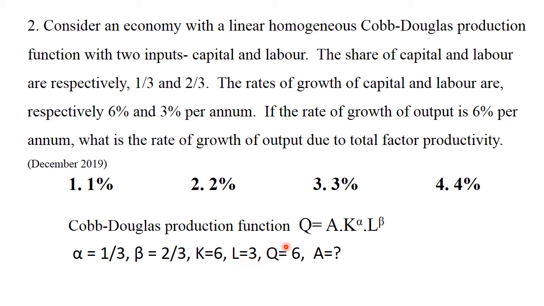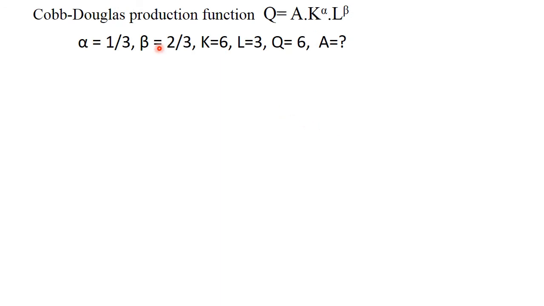The rate of growth of output, Q, is 6%. We have to find the total factor productivity, A. Alpha is 1/3, beta is 2/3, K is 6, L is 3, Q is equal to 6. A we have to find out.